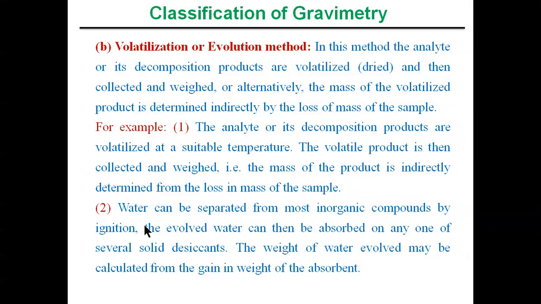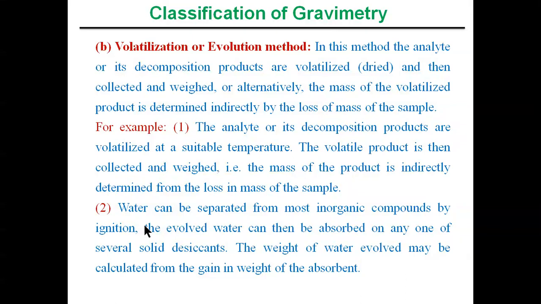Alternatively, the mass of the volatilized product is determined indirectly by the loss of mass of the sample. So this is another way of determining the volatilization product.